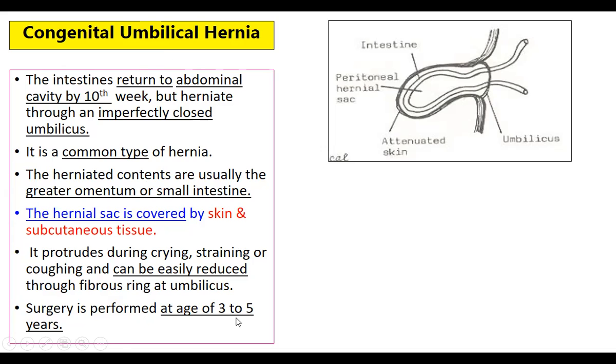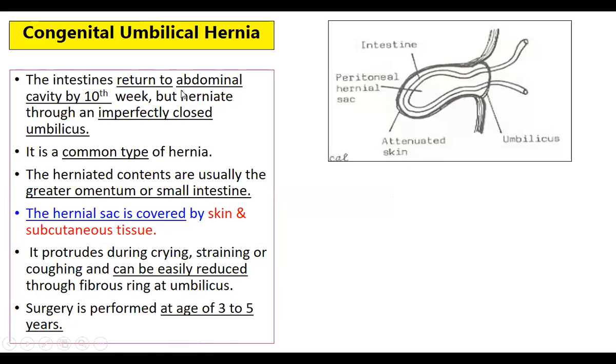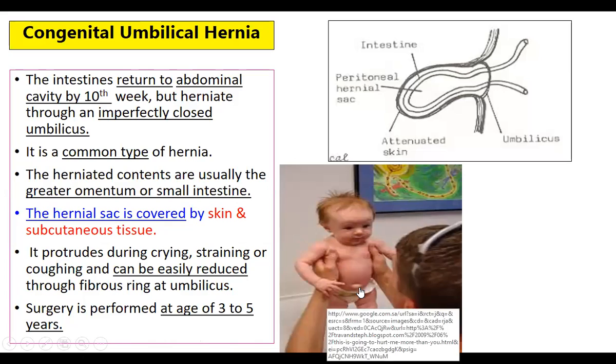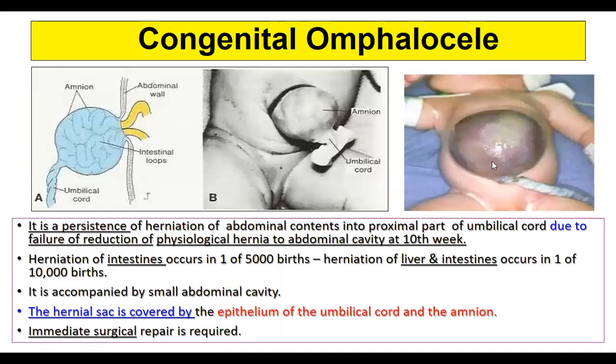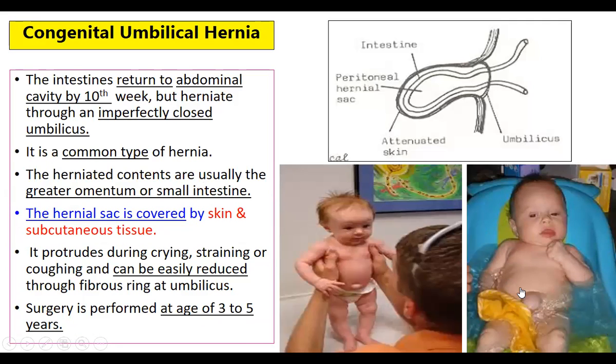Surgery is performed at the age of 3 to 5 years. In case of the congenital omphalocele, immediate surgery is required. But in case of this congenital umbilical hernia, usually the surgery is required at the age of 3 to 5 years. So here you can see a small infant with a congenital umbilical hernia. This is not omphalocele, as you can see here. This is the omphalocele, and this is just the hernia. Here is one more child with an umbilical hernia.